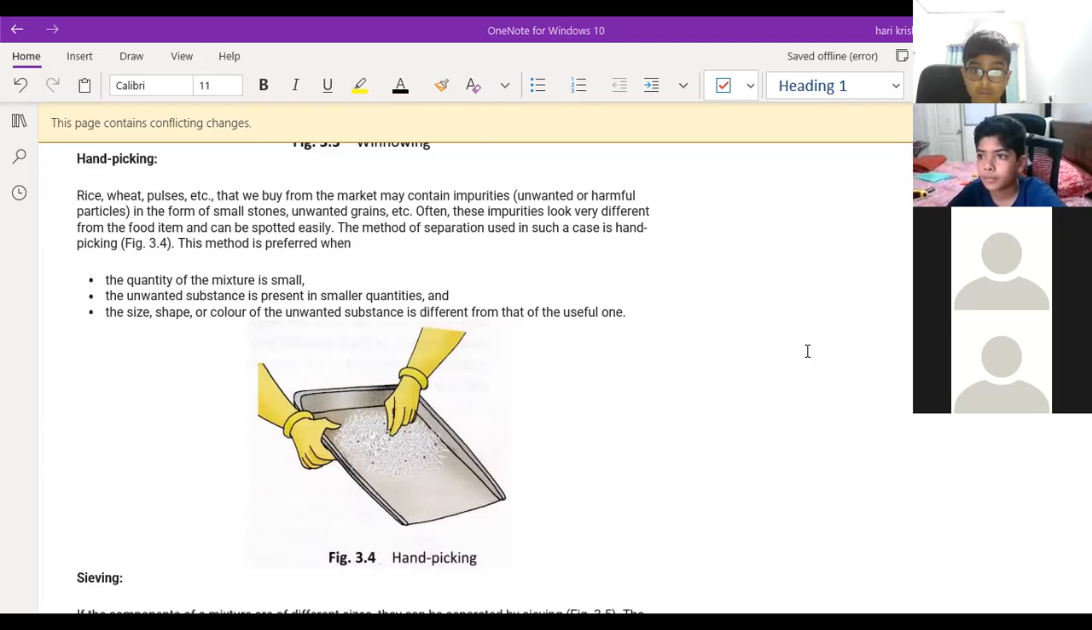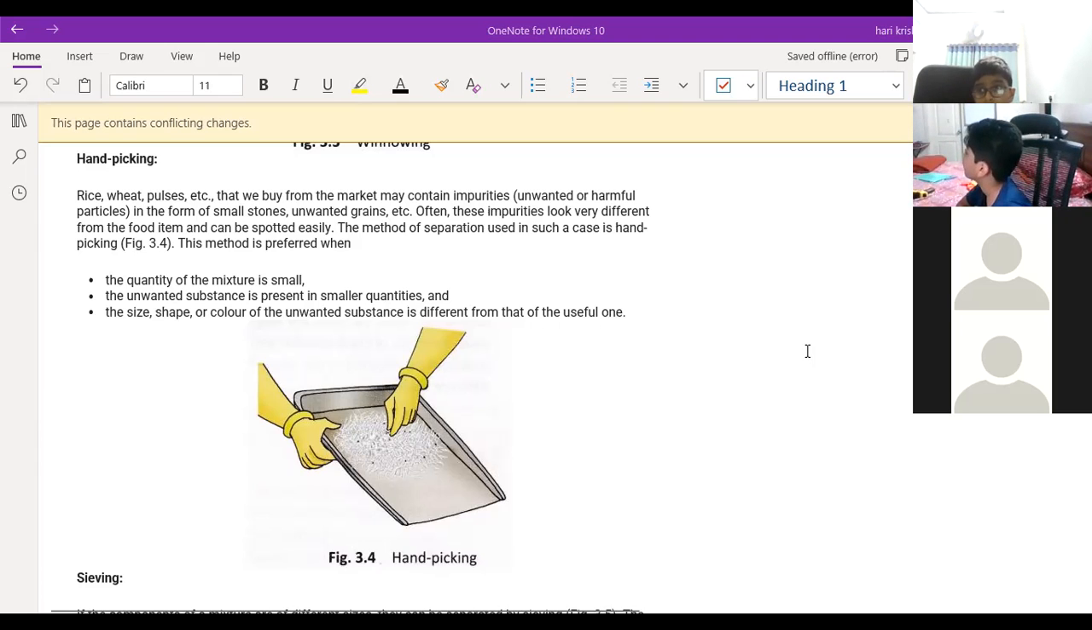Next, sir, separating textbooks from notebooks. Separating textbooks from the notebooks. Good. Next, separating different vegetables.